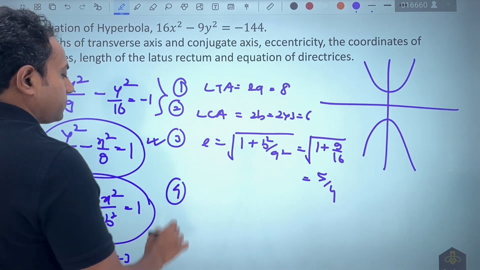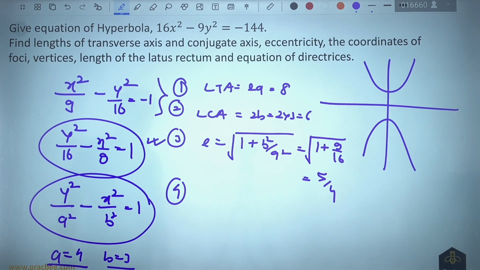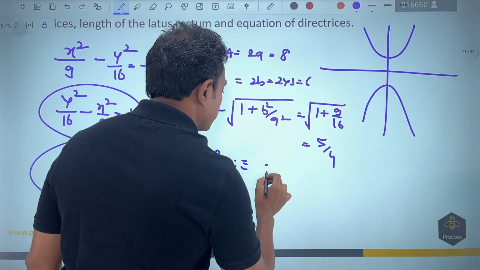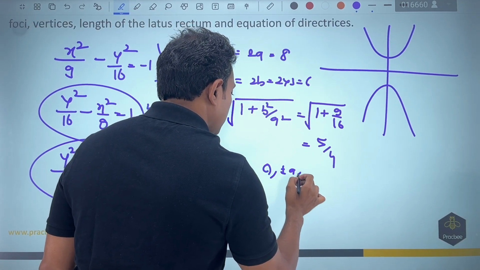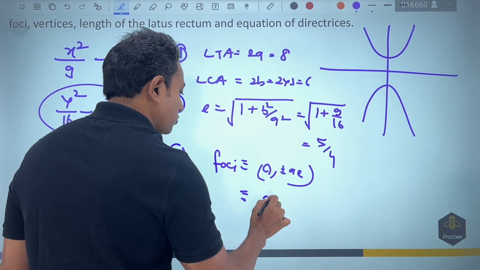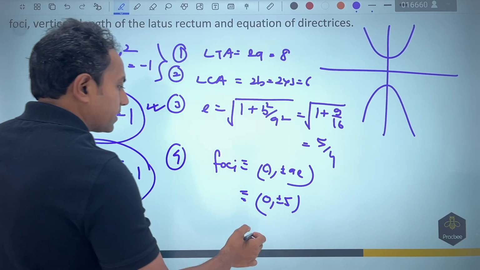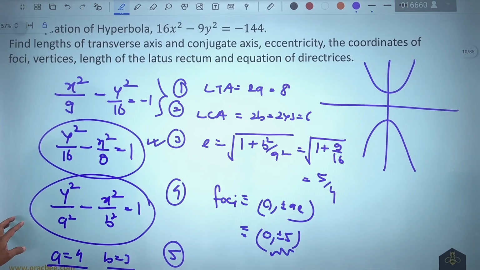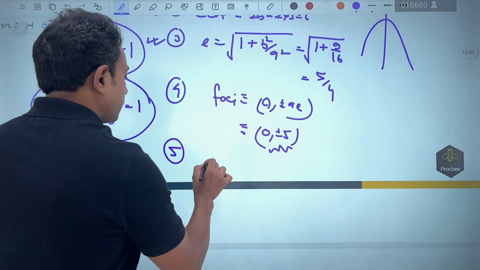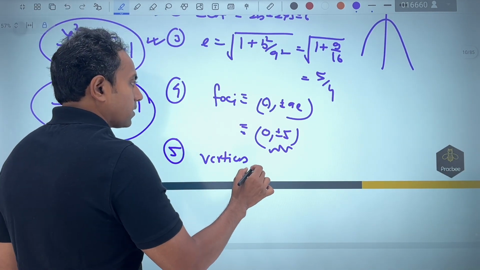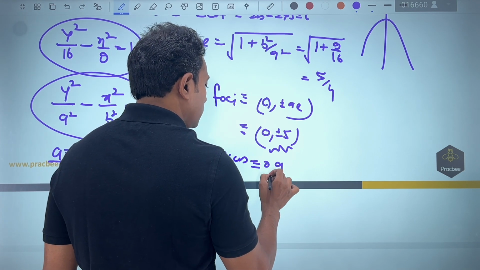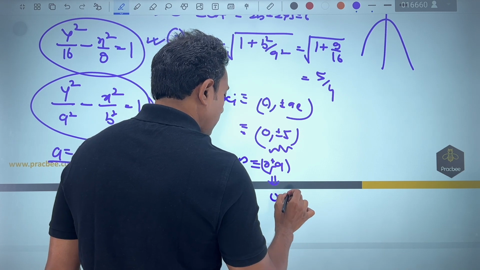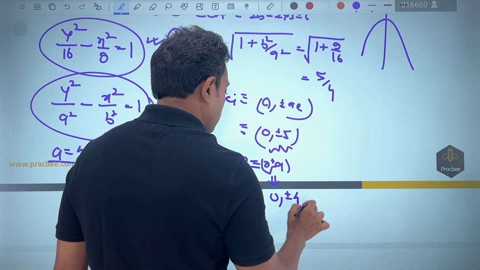In the fourth part, what they are asking is the coordinates of the foci. For the foci, the x and y coordinates get interchanged, so it is 0 comma plus minus ae. The answer corresponding to this comes out to be 0 comma plus minus 5. And this is a minor change. Till this point, there was almost no change. The fifth one talks about the coordinates of the vertices, so the answer will be 0 comma plus minus a, which comes out to be 0 comma plus minus 4.